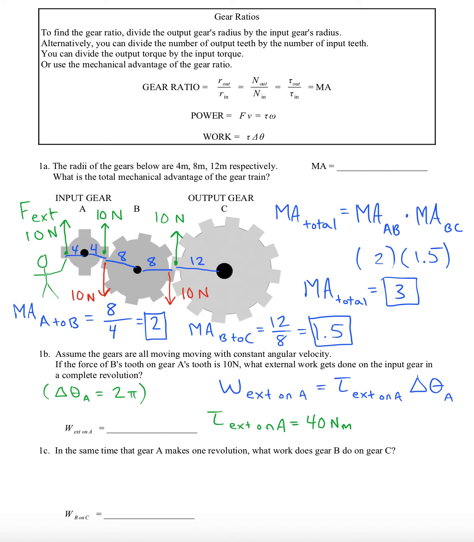All right, so when we go to calculate the work, we just have to do 40 Newton meters times 2 pi. Simple as that. So we'll get 80 pi. And I'll just do that on calculator here. It's about 251 joules.